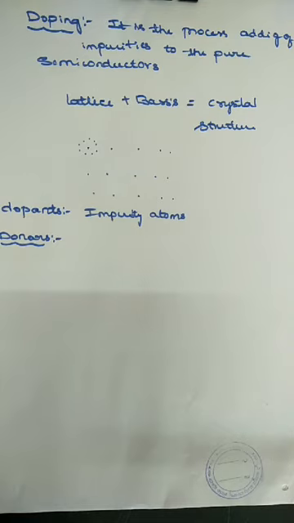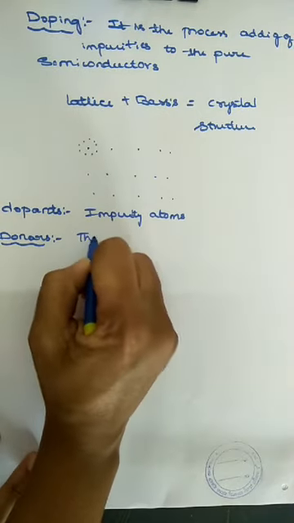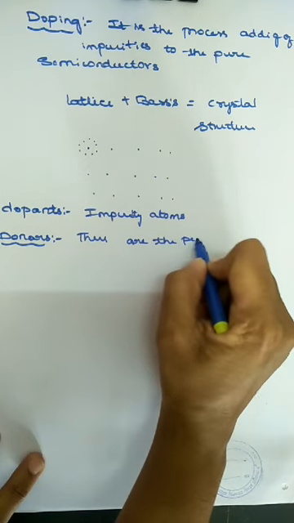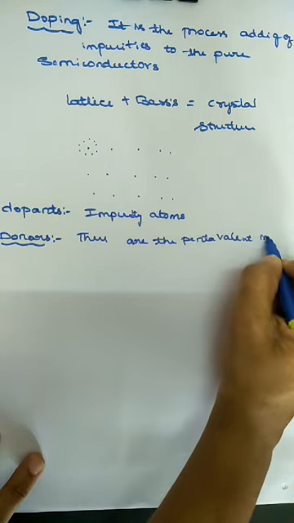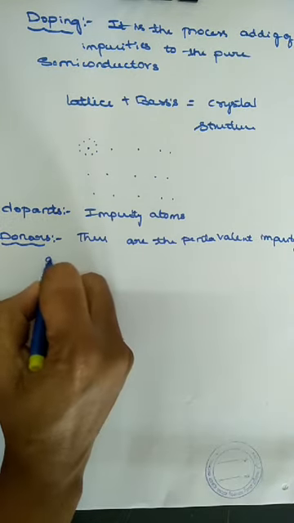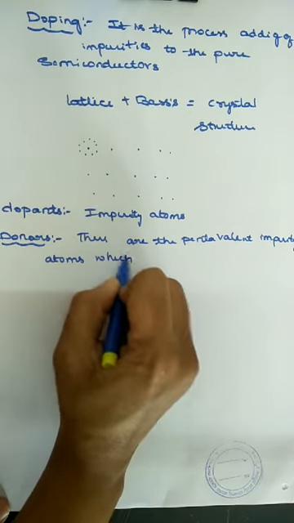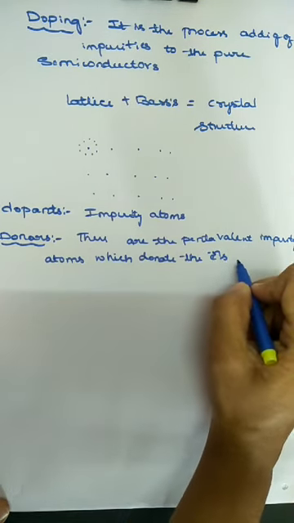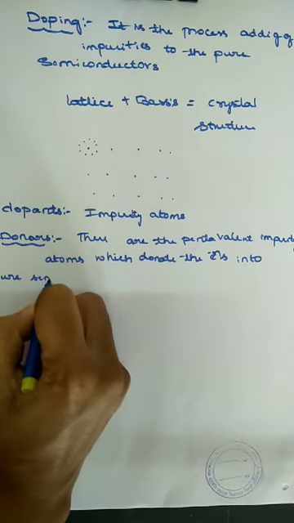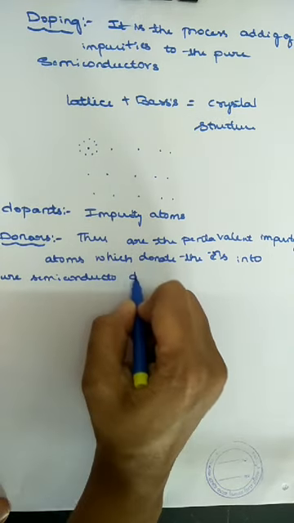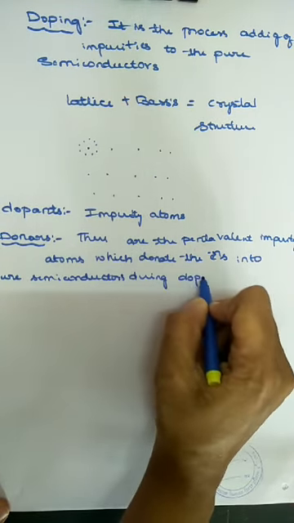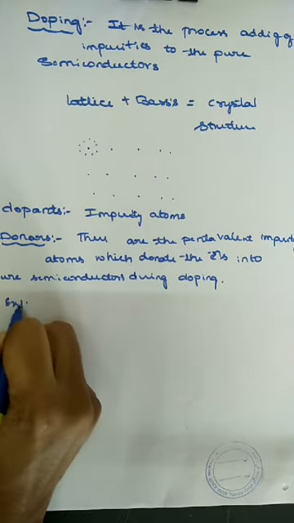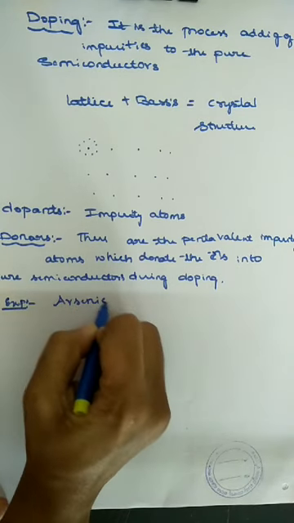Okay, donors are the pentavalent impurity atoms which donate the electrons into the pure semiconductor during doping. Examples: arsenic, antimony.